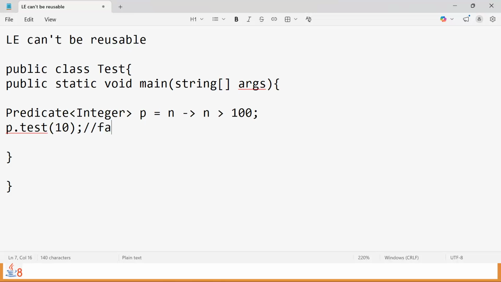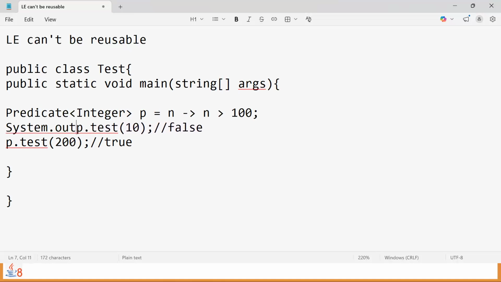For this it's a false result. Then if you're going for this p dot test, of course we are trying inside the print statement. If I go for 200, then the predicate will return true. Correct? I mean the test function will return true. To see the output, of course we have to call that inside the print statement, and within that, if we write it, then we are going to get the expected result. Correct? Then is it possible to reuse this one inside some other class? That's what the question is.